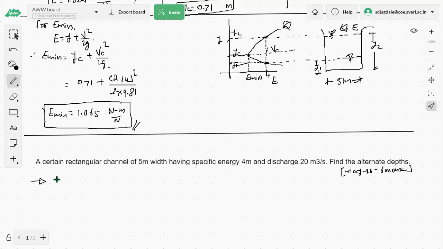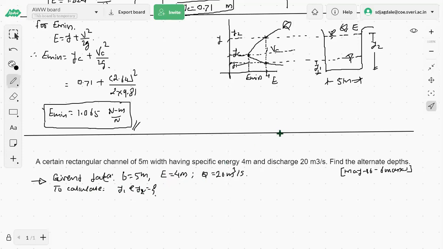So write down now the given data. Firstly, the given data includes the width of the channel section as 5 meters, specific energy E as 4 meters, that is Newton meter per Newton, discharge Q as 20 meter cube per second, and to calculate, they have asked two alternate depths, that is y1 and y2, to pass the same discharge with the same specific energy.